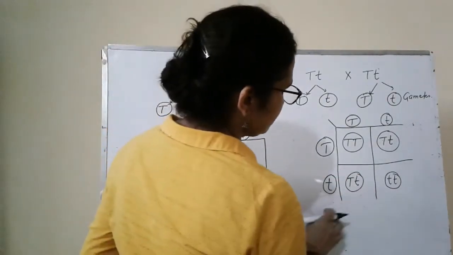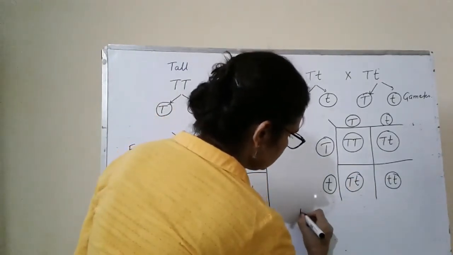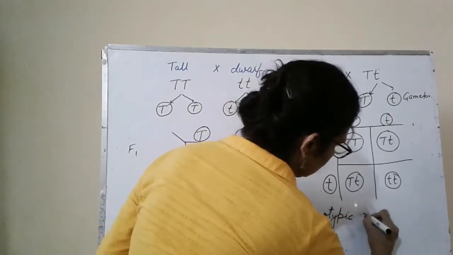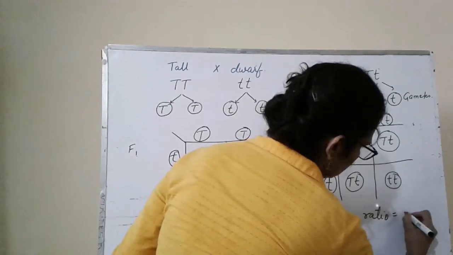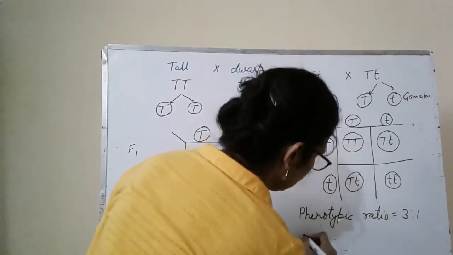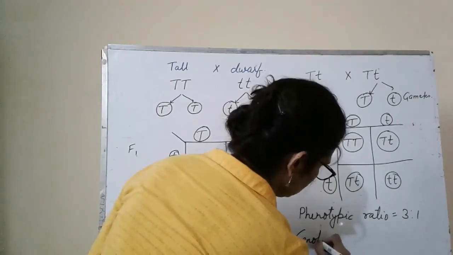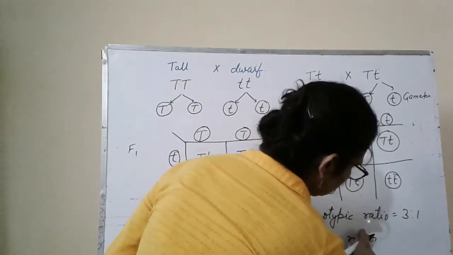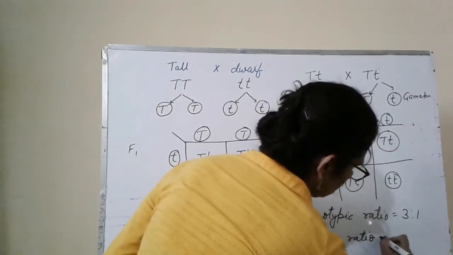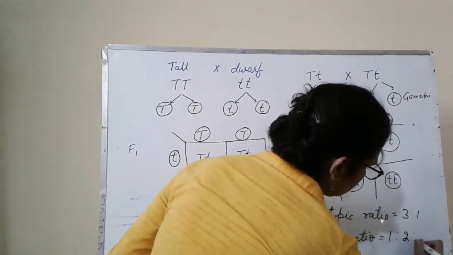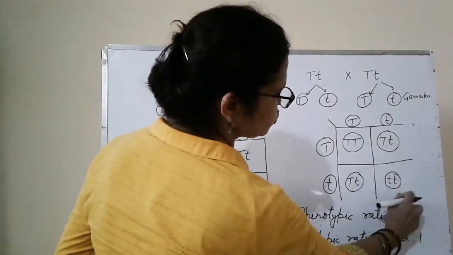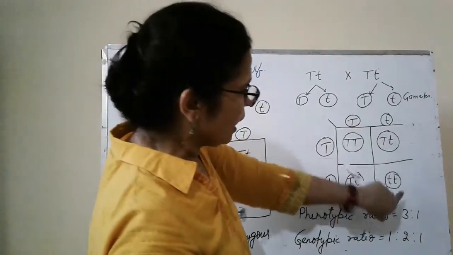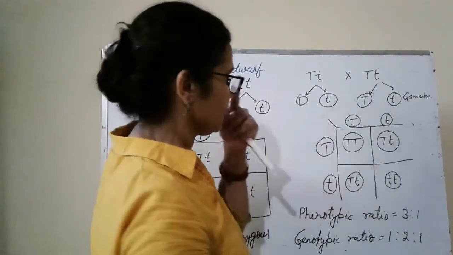So the phenotypic ratio is 3:1, and the genotypic ratio is 1:2:1. 1 is homozygous dominant tall, 2 is heterozygous tall, and 1 is homozygous dwarf.